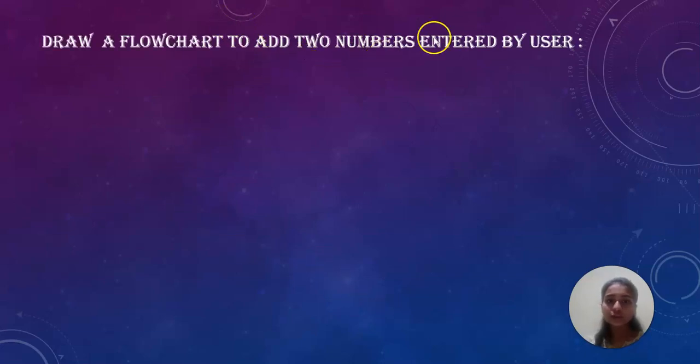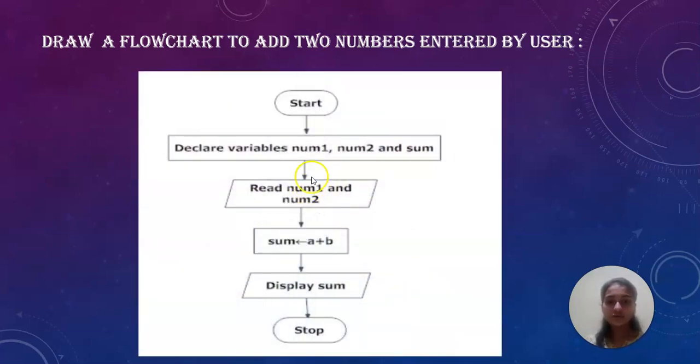Draw a flowchart to add two numbers entered by the user. I'll give an example for a flowchart. This is one of the small examples for a flowchart. First we put a start and declare variables num1, num2 and sum. Then we input num1 and num2, and in the process we compute sum equals a plus b, give the output, display the sum and stop.